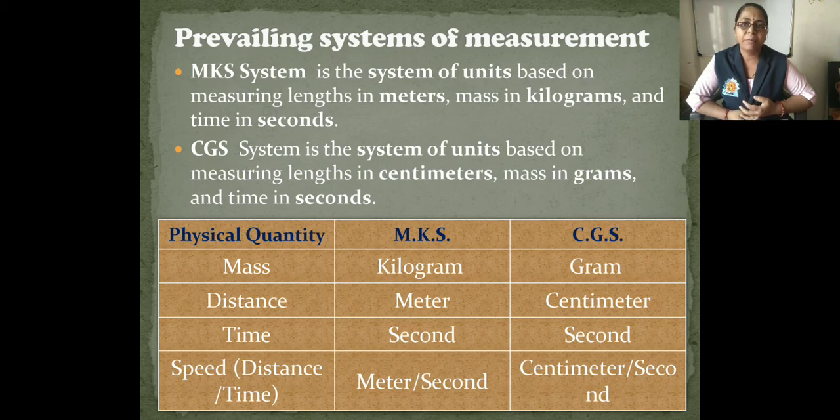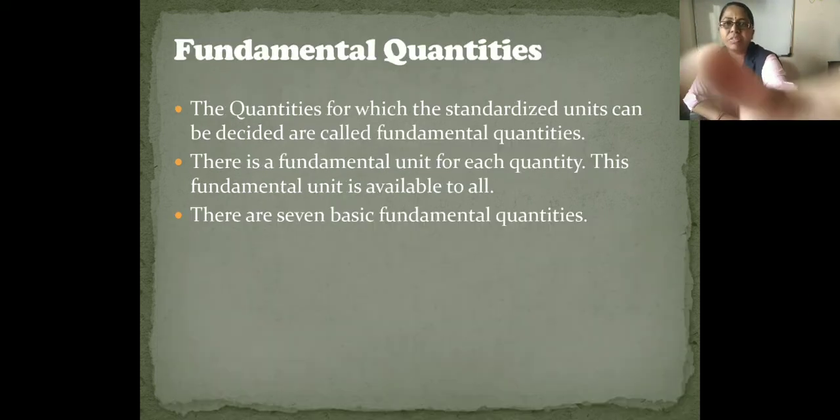Then speed, that is distance upon time. We measure the speed as distance upon time: in what time, how much distance you pass. Okay, so from this we can measure the speed, and the unit for that is meter per second, and in CGS centimeter per second. So this is about the prevailing system of measurement.